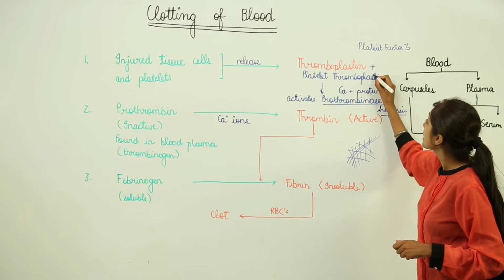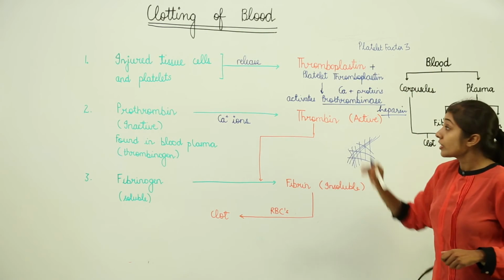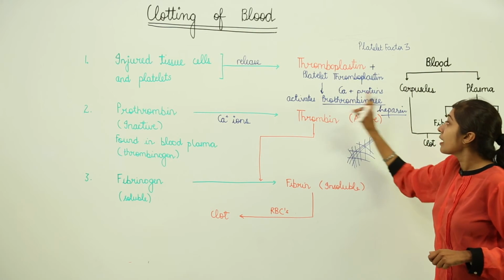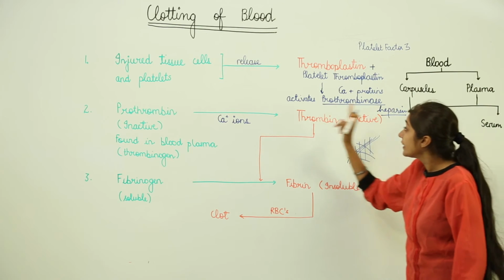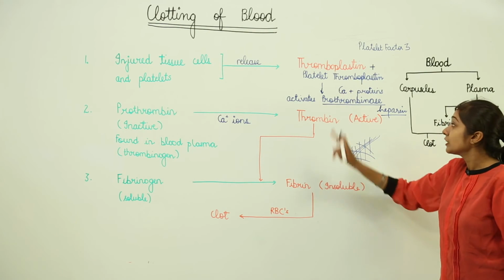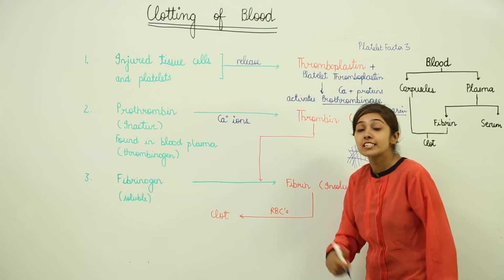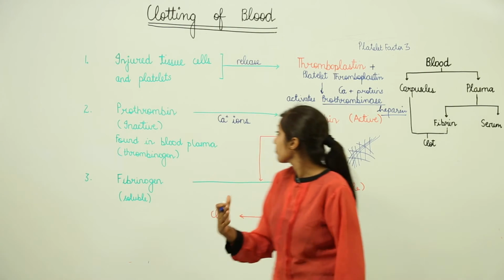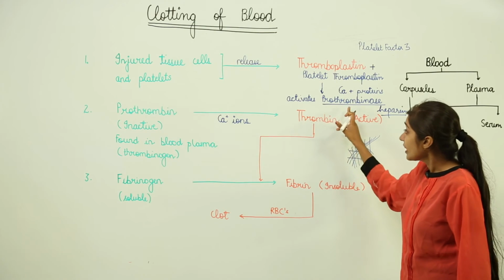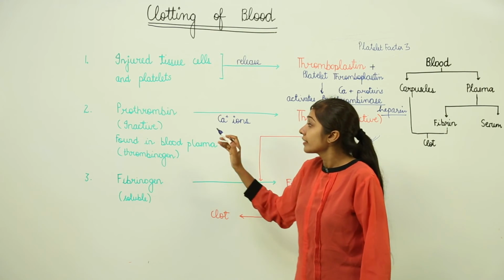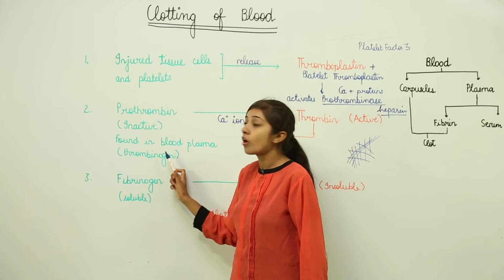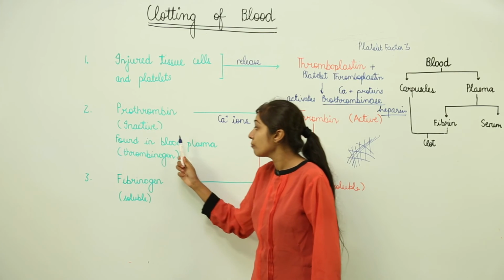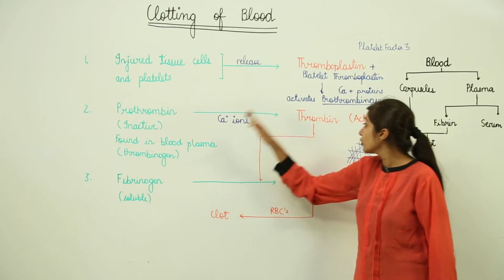They combine with calcium ions and proteins and activate prothrombinase. This prothrombinase is going to inactivate heparin. Heparin is an anticoagulant. Then this enzyme helps in the conversion of prothrombin, which is in inactive form and found in the blood plasma, into thrombin.